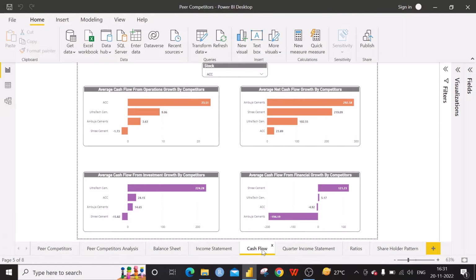The first one is the average cash flow from operations. Next one is average net cash flow. The third one is average cash flow from investments, and the fourth one is average cash flow from financial activities. The net cash flow from operations is very important.